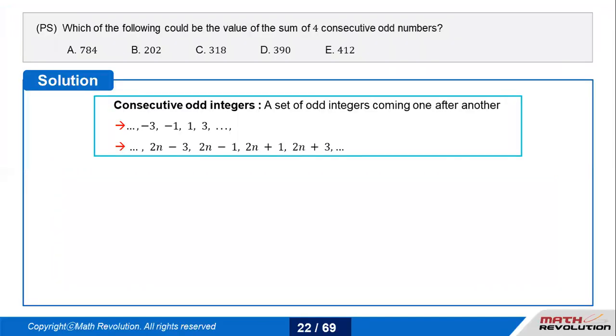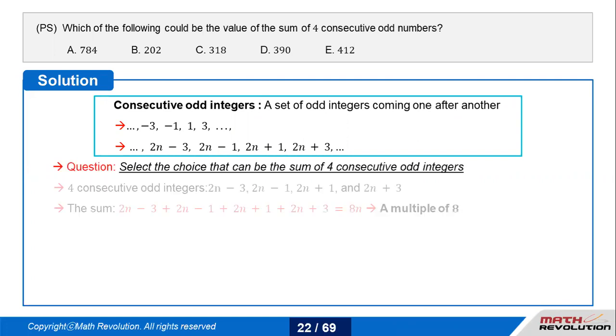So now if a question like this appears on the GMAT exam, which of the following could be the value of the sum of four consecutive odd numbers? They're asking could be the value of the sum of four consecutive odd numbers. Now the concern is very simple. The four consecutive odd numbers: 2n plus 1, 2n minus 1, 2n plus 3, and 2n minus 3. The easiest set of numbers to consider, so that when you add those up, there's hardly any problem to take 2n plus 1, 2n plus 3, 2n plus 5, and 2n plus 7.